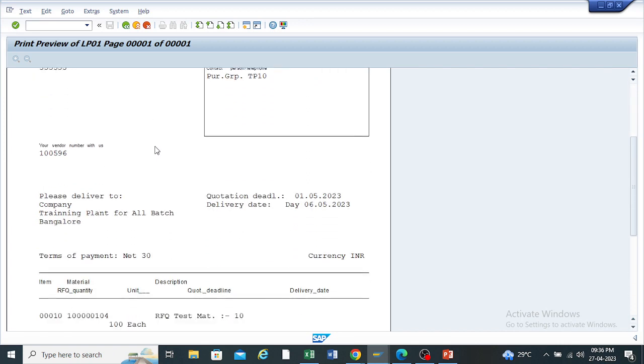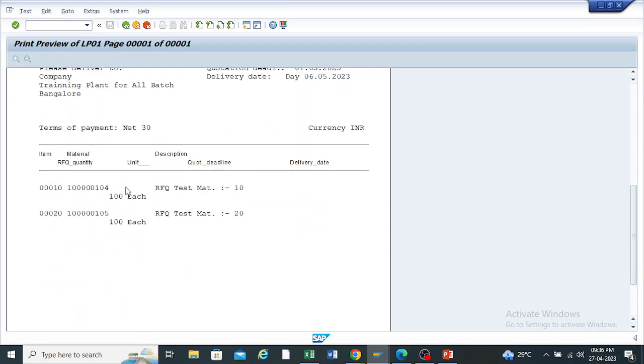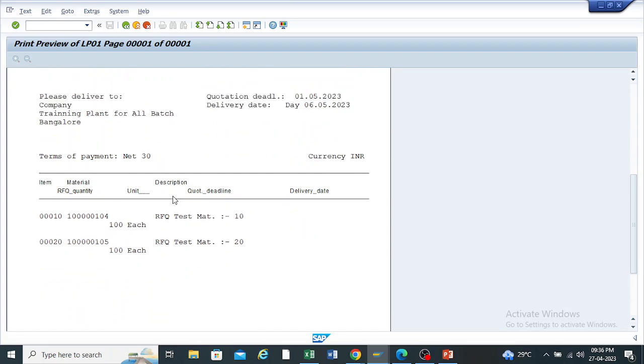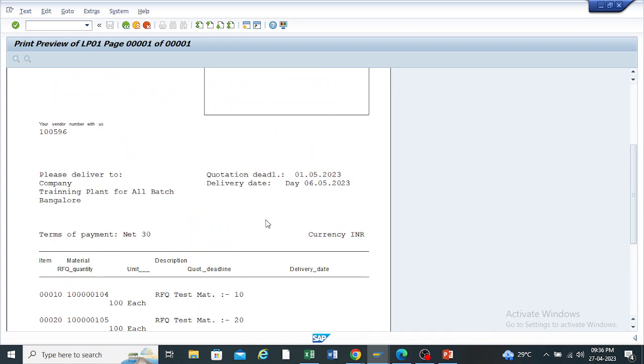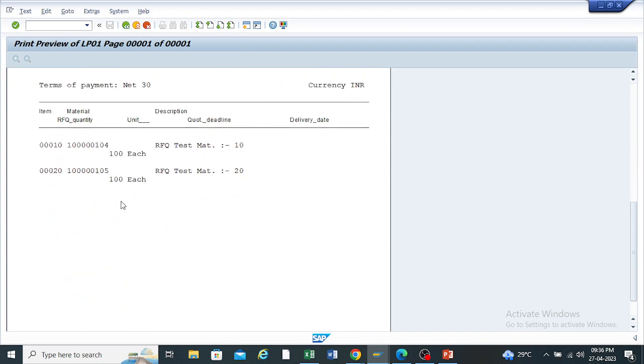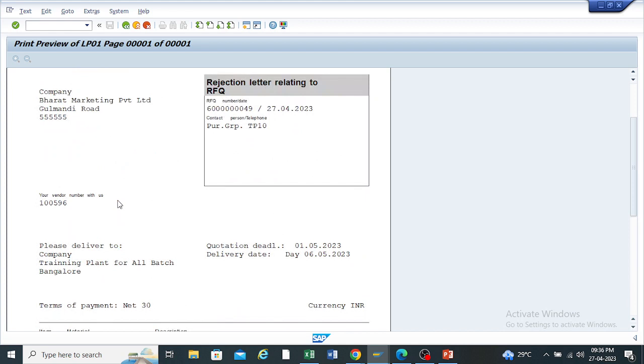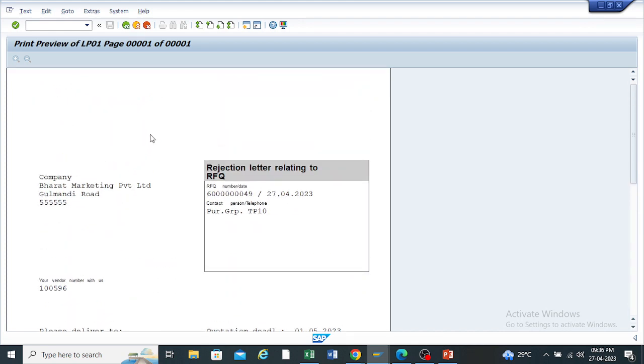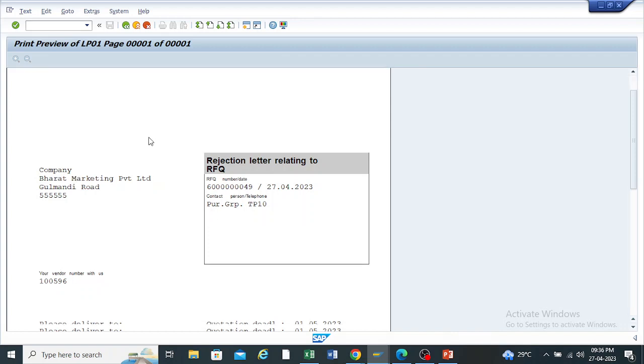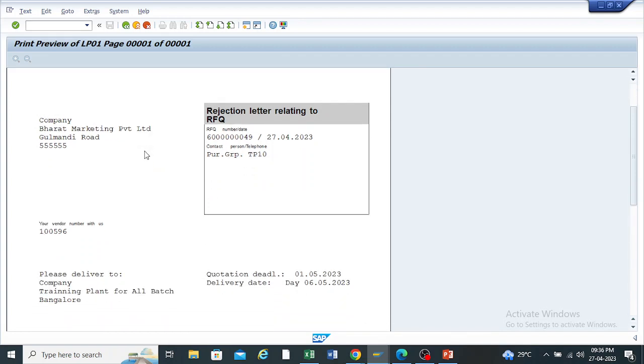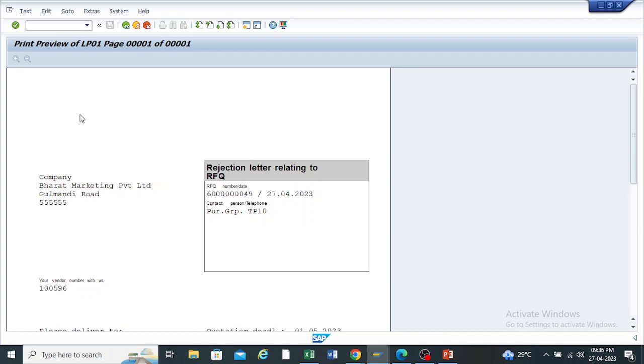So your request for quotation will be rejected for this much of material. This is the quantity, this is the vendor number, company, and all these details. So this is nothing but the smart forms, and these will be totally handled by the ABAP team. There is no role of the consultant here to create it because this is a smart form and PDF form. Here the company logo and the name of the company will come. So the total design of this smart form is done by the ABAP team.